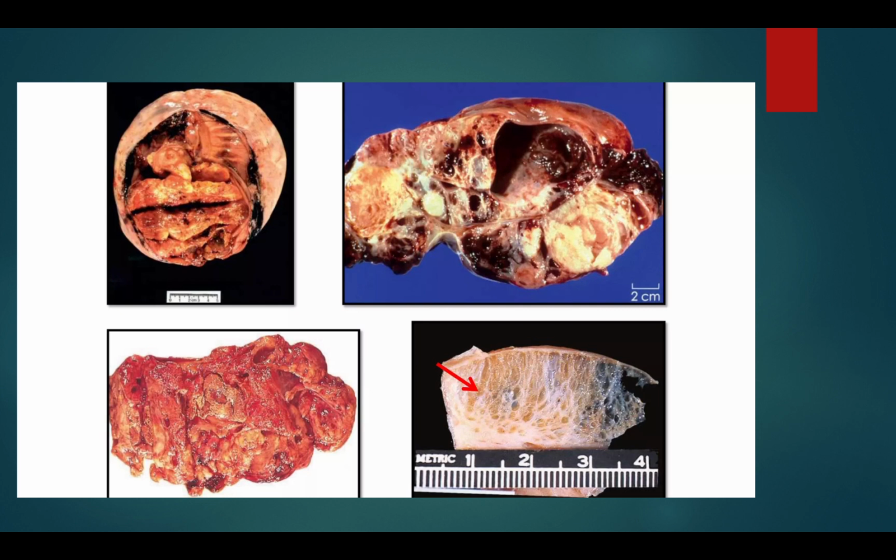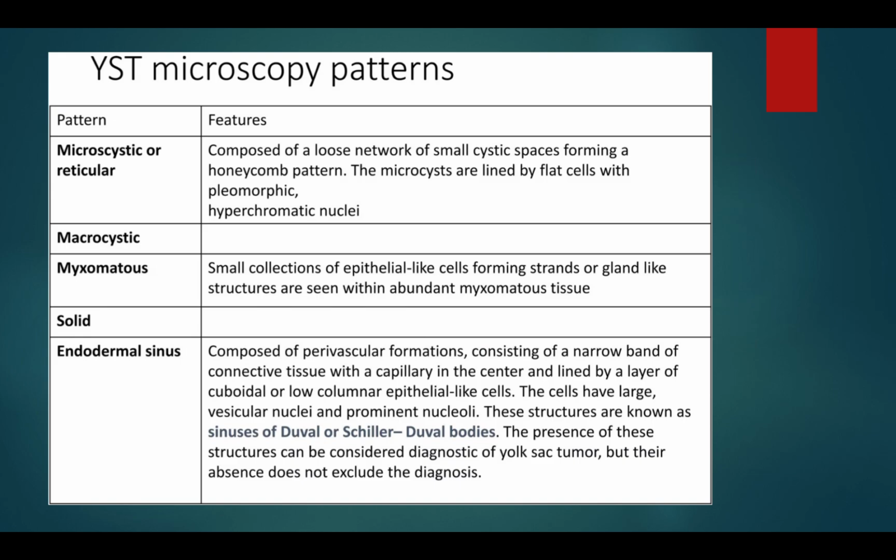These are the gross appearance of the yolk sac tumor. Yolk sac tumor microscopy patterns are like this. Microcystic or reticular pattern is composed of a loose network of small cystic spaces forming a honeycomb pattern. The microcysts are lined by flat cells with pleomorphic and hyperchromatic nuclei.